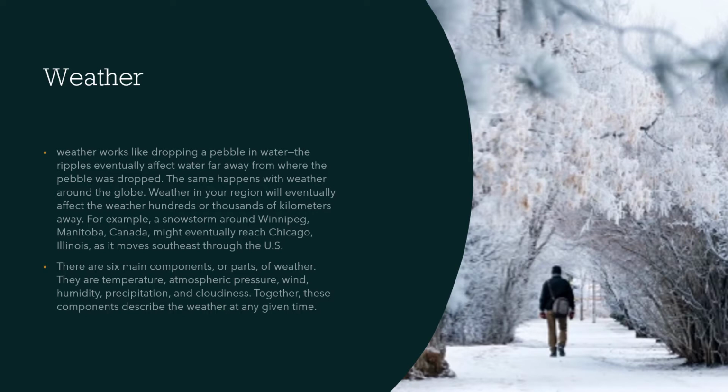There are 6 main components or parts of weather. They are temperature, atmospheric pressure, wind, humidity, precipitation, and cloudiness. Together, these components describe the weather at any given time.